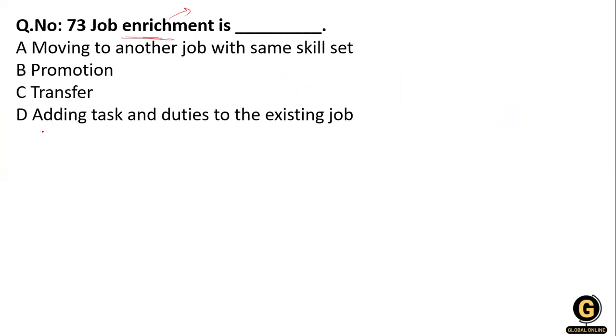When you add additional tasks and duties to the existing job, then you enrich. So option D is right. Job enrichment is a strategy used to motivate employees by giving them increased responsibilities and variety in the job. The idea is also to allow employees to have more control over their job.